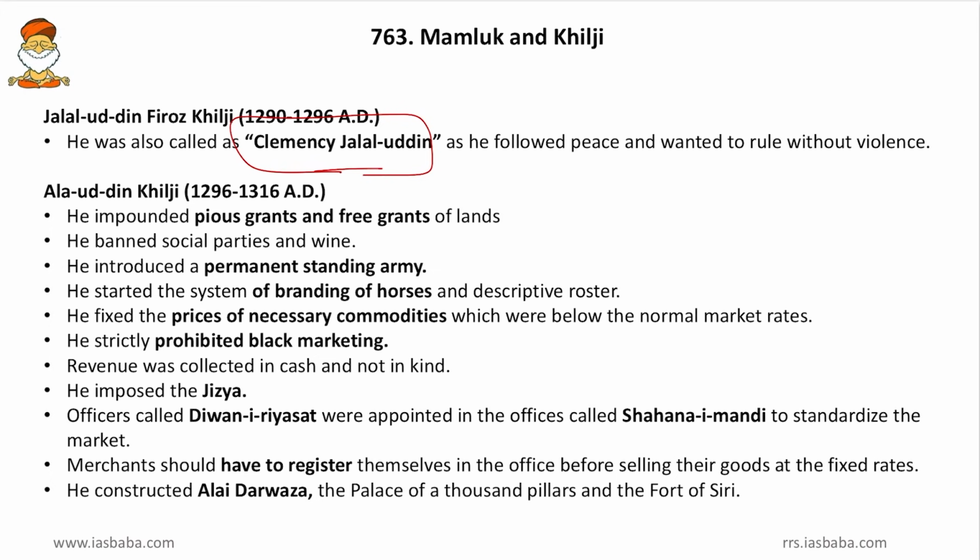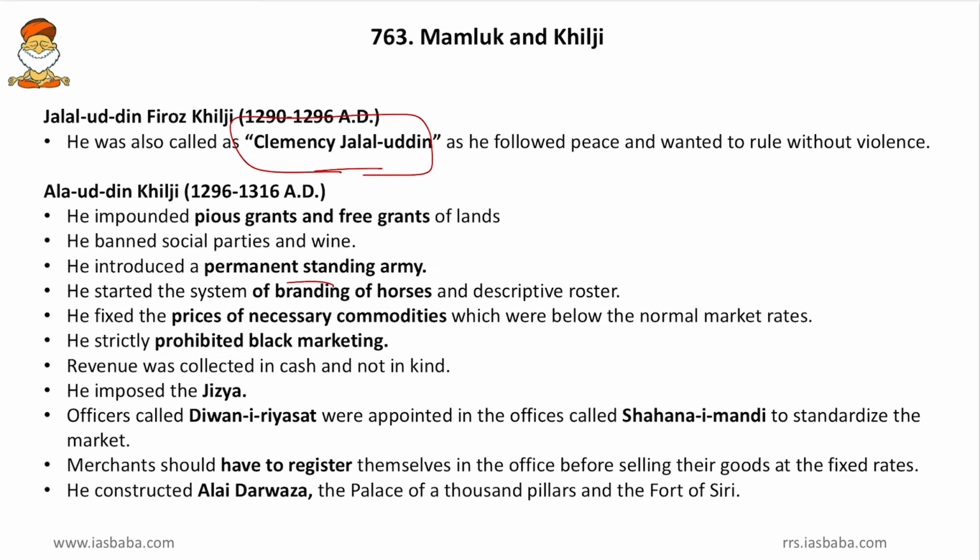Then he introduced a permanent standing army. So there was a personal bodyguard, that is the permanent standing army of his own. Then he started the system of branding of horses and descriptive roster. So friends, the horses were branded, and the soldiers were given their own rosters, and name calling and roll calling was done frequently. So this branding of horses is called the Dag system. So that is worth remembering.